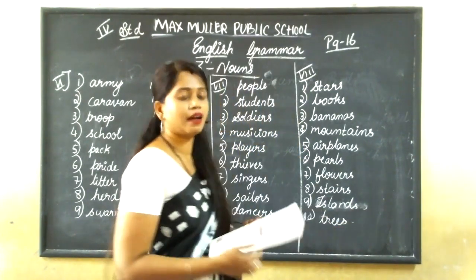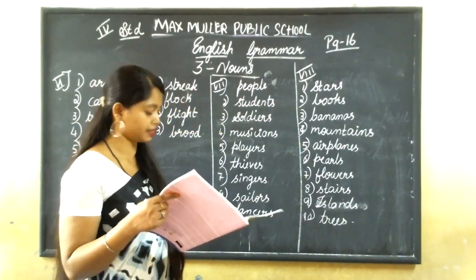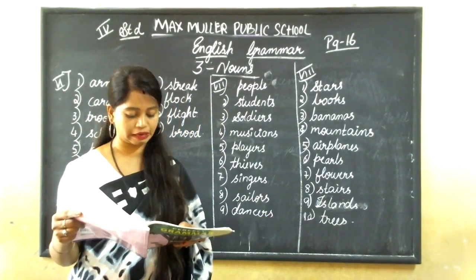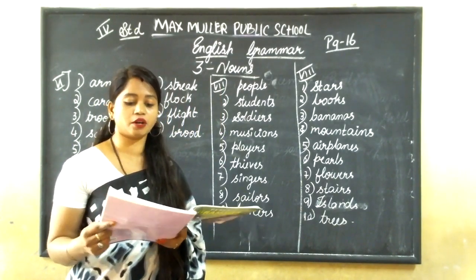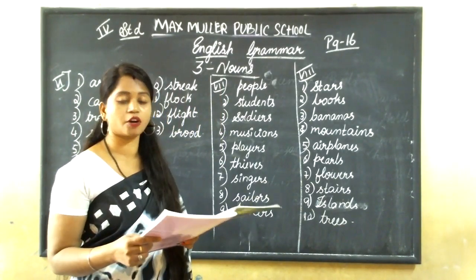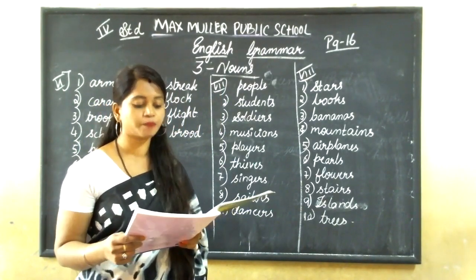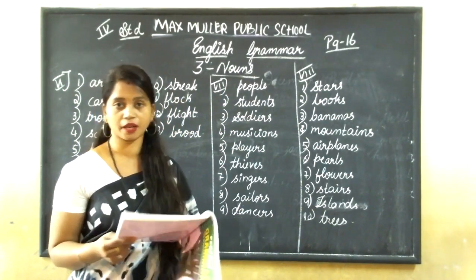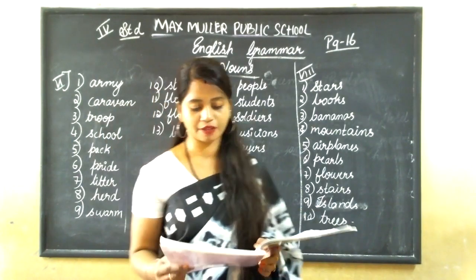These are the answers. See, once again, I'll repeat. A galaxy of stars, a library of books, a bunch of bananas, a range of mountains, a fleet of airplanes, a string of pearls, a bouquet of flowers, a flight of stairs, a group of islands, a forest of trees. Okay. This is what collective noun is about. I hope you all have understood.